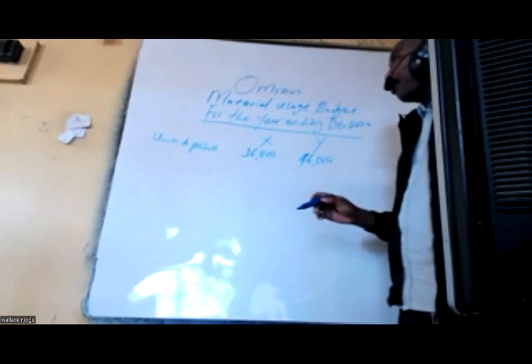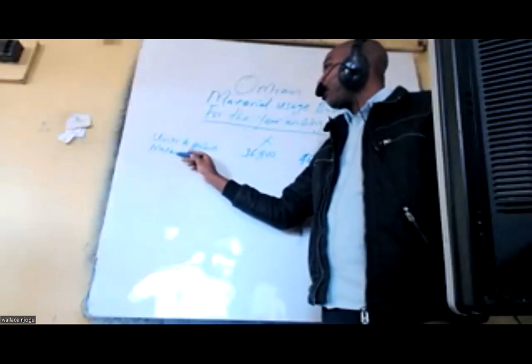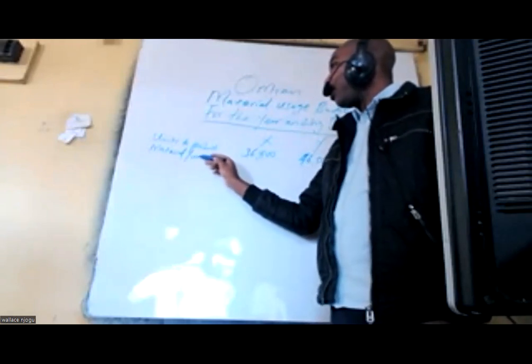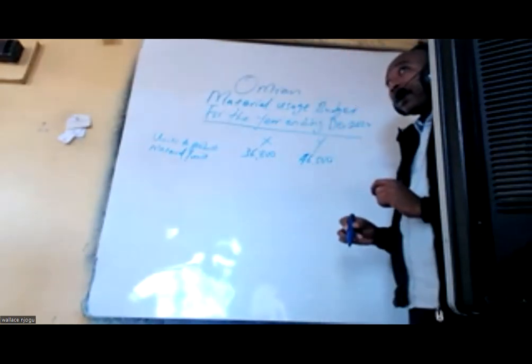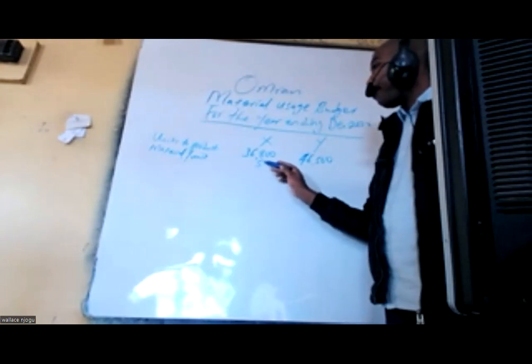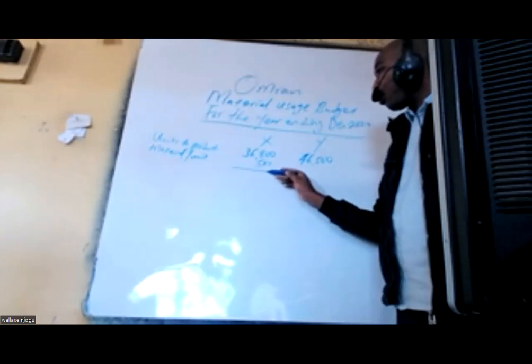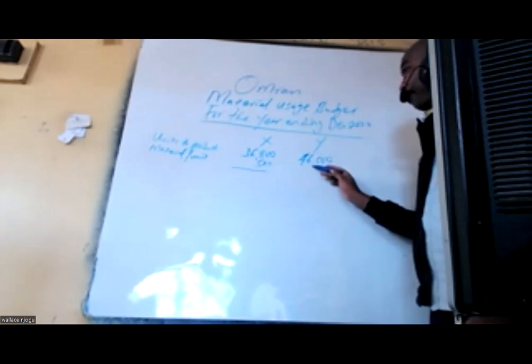Now we have the material required per unit. One unit of X requires how many kg? Yes, it requires 5 kg. One unit of Y requires 4 kg.